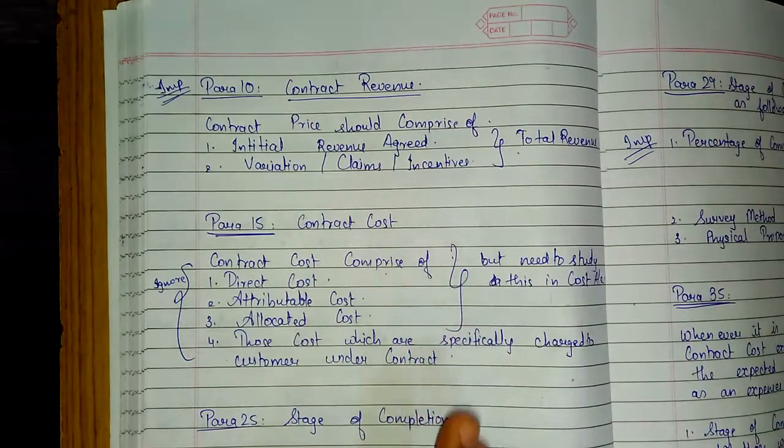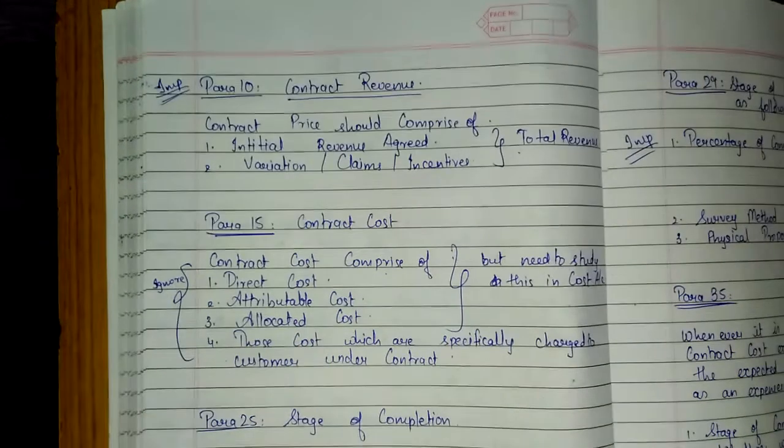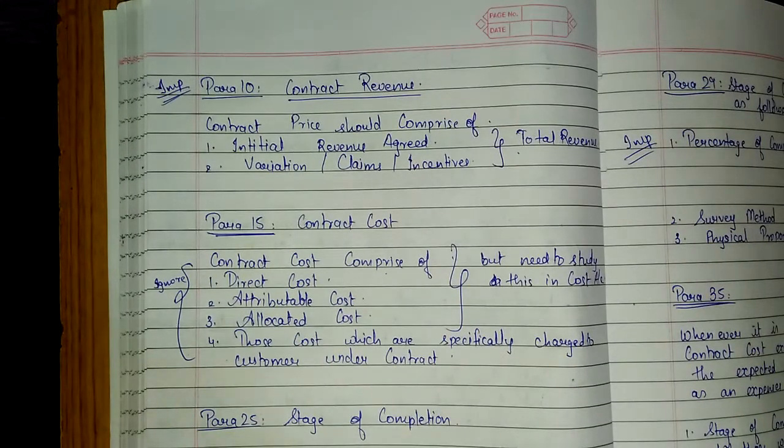So what is contract revenue? Contract price, that is, contract revenue, should comprise the initial revenue agreed between the contractor and the contractee plus any variation that takes place during the performance of the contract. So that forms total revenue.